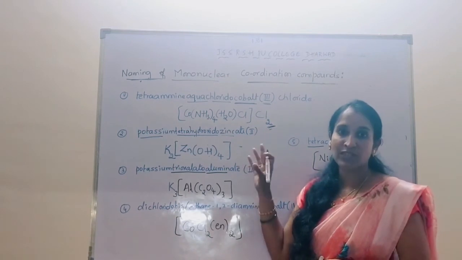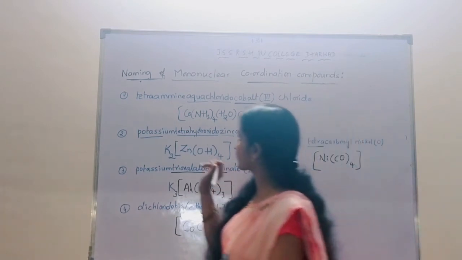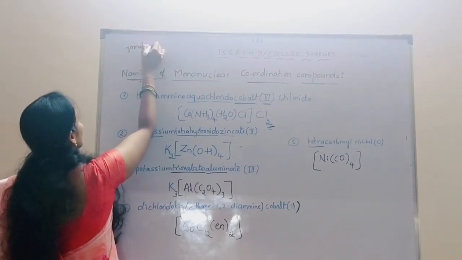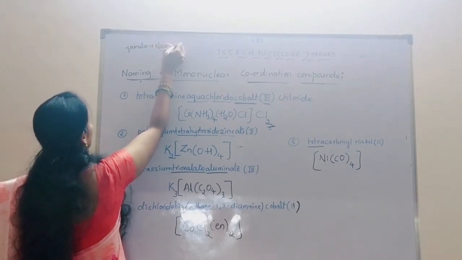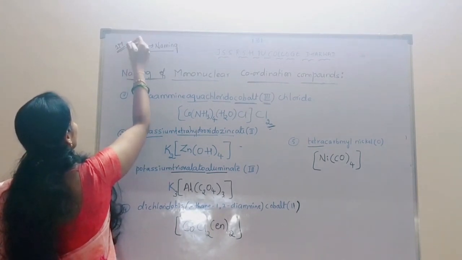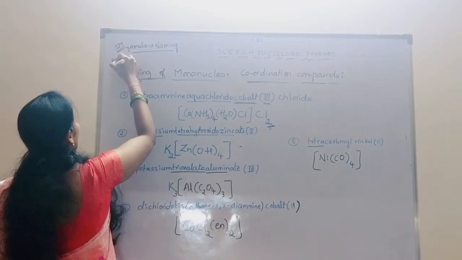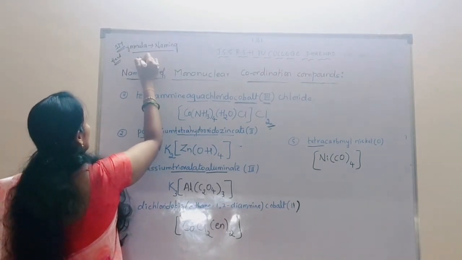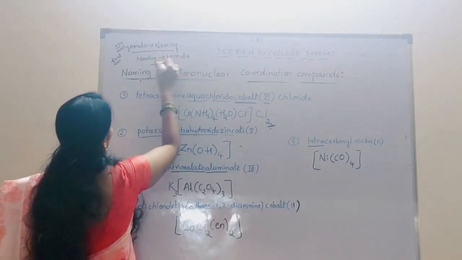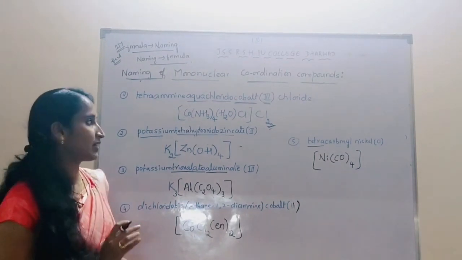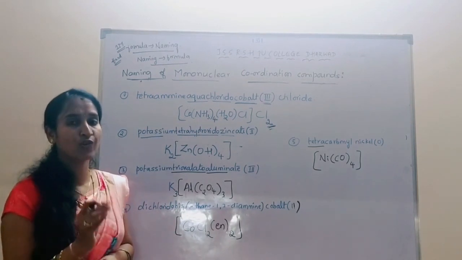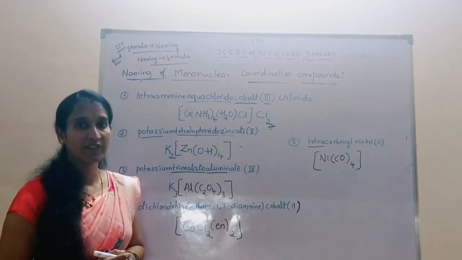So this concept is very important for the final exam. Okay, both naming to formula and formula to naming. Maximum time they will ask only this one for the final exam. So that is for 1 mark. It is a fixed question. Okay. So naming to formula is also important. Naming to formula. Is it clear? So this is the way of writing name to formula and formula to name of a coordination compound. Understood? We will continue in the next.